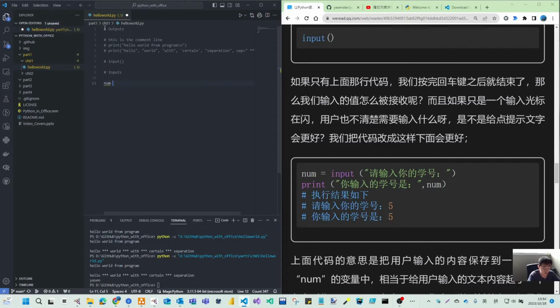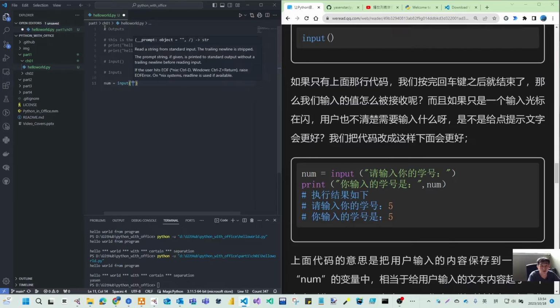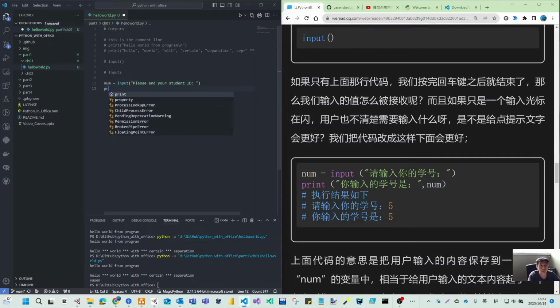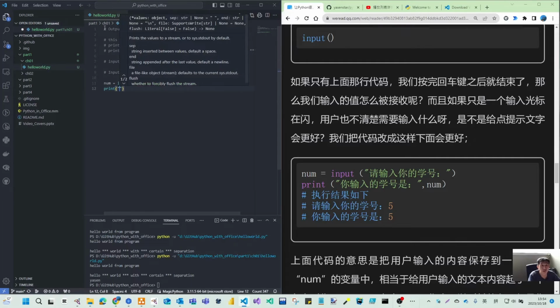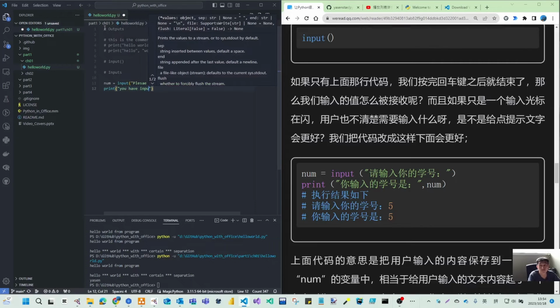What we can try is to give these inputs to a variable. So please enter your student's ID. In Chinese that is 输入你的学号. And then we print, you have input your ID as.